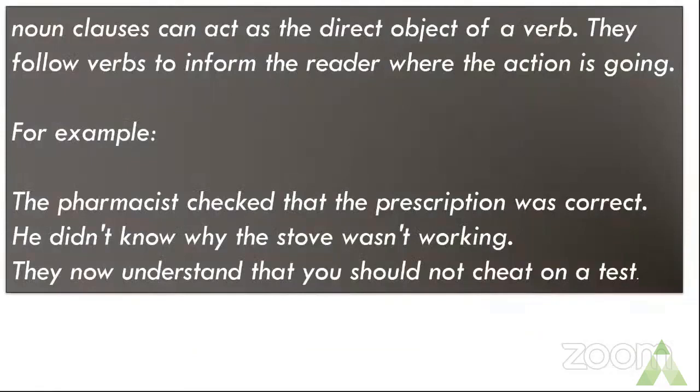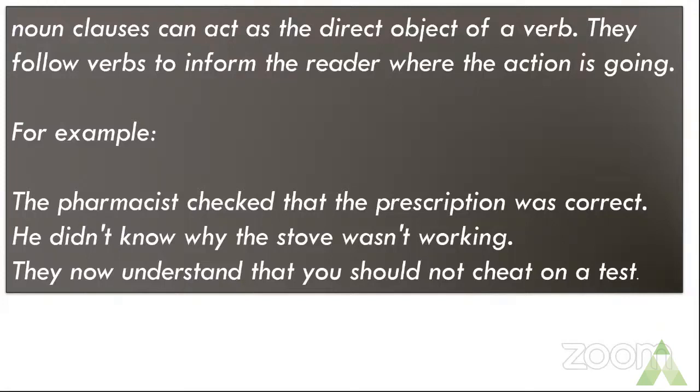Now, noun clauses can also act as the direct object of a verb. We have seen in the previous slides how the noun clause acts as the subject in the sentence. Now we will see how the noun clause can act as the direct object of the verb. They follow verbs to inform the reader where the action is going. So basically, because it is a direct object of the verb, it will inform you where the action is going.